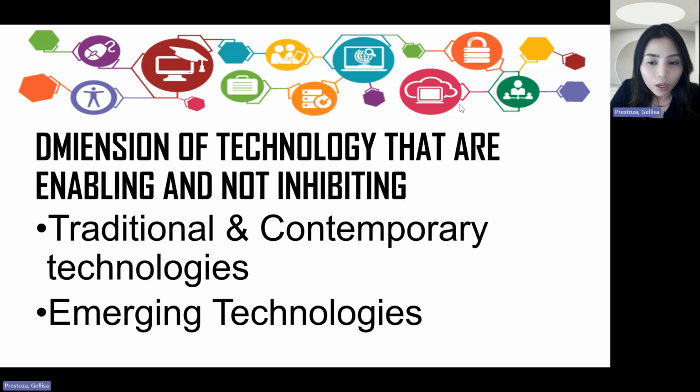So, we have two. First is traditional and contemporary technology. When we say traditional technologies, they rely on what was being used before. They rely on older or manual processes. Manual processes na, ano yun, it's more of the human itself who is utilizing the technology, while contemporary technology, from the term itself, contemporary, happening right now.